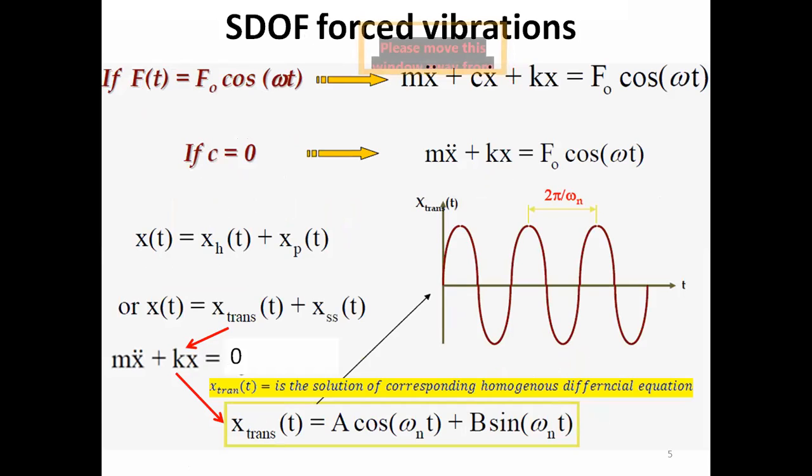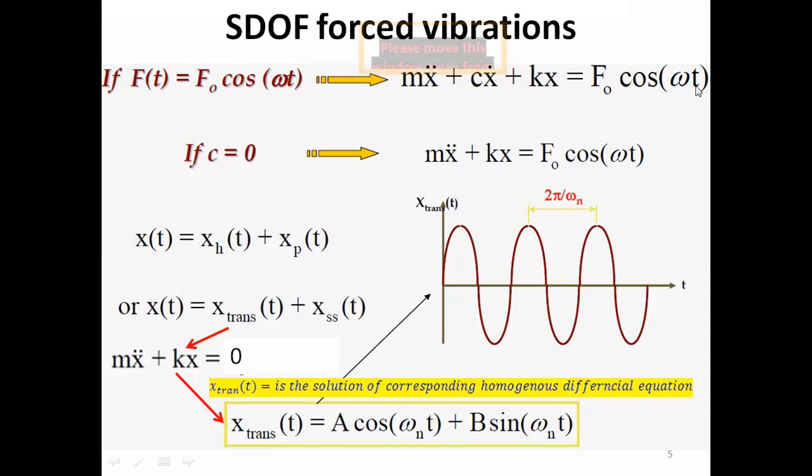So we have an ordinary non-homogeneous differential equation here. Let's say the force of excitation is periodic and sinusoidal, then mathematically we could write this as f of t is equal to f naught cos omega t. So our equation of motion would become m x double dot plus c x dot plus k x is equal to f naught cos omega t.